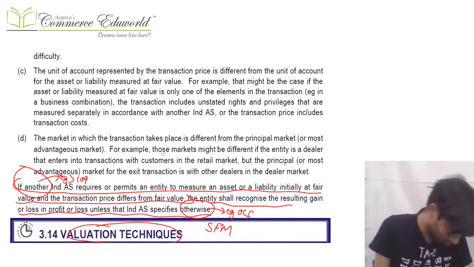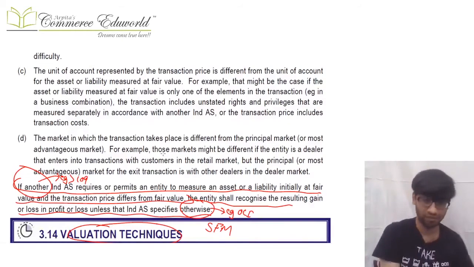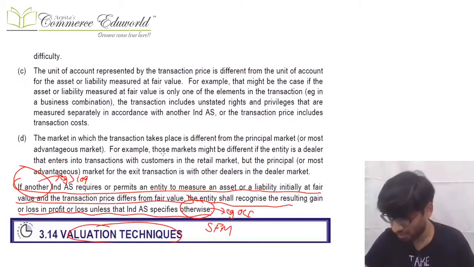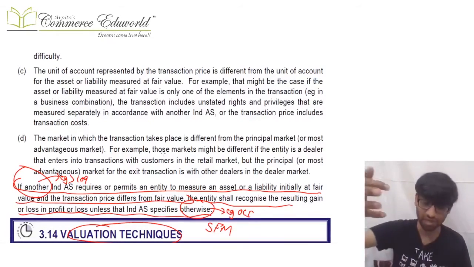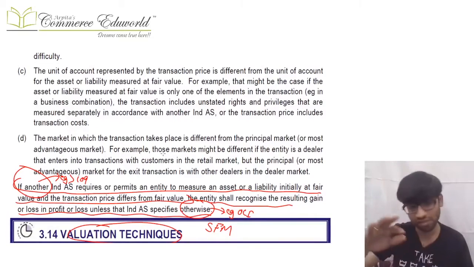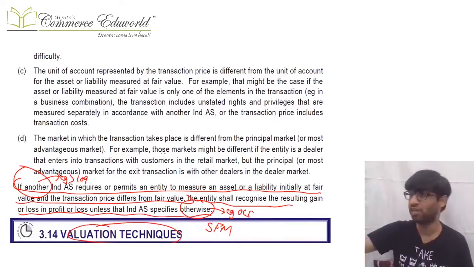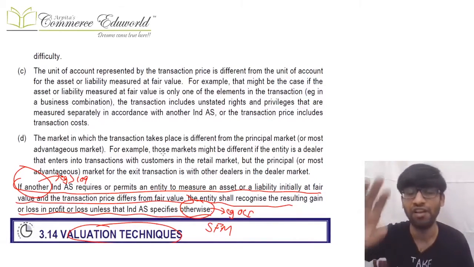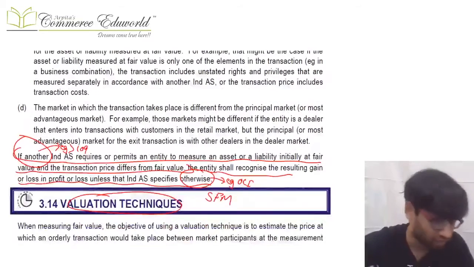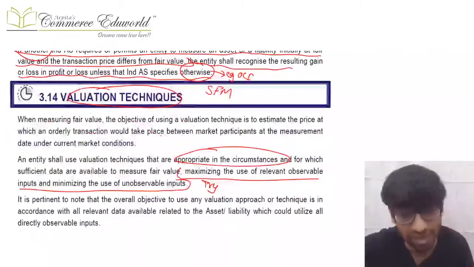So they just want to say that fair value can be different from transaction price, and if some Ind AS requires you to account based on fair value and that is different from the transaction price, there can be a difference in that journal entry. That difference can go to P&L or OCI depending upon that other standard only. I am just telling that a difference can be there, and they are different. Fair value is the exit price and the transaction price is the entry price.